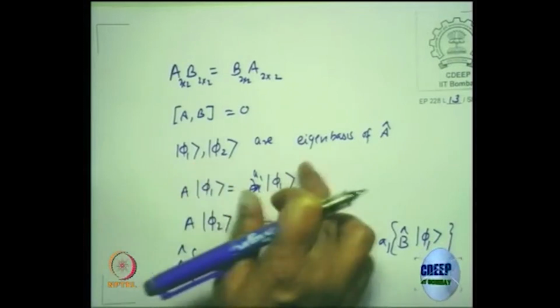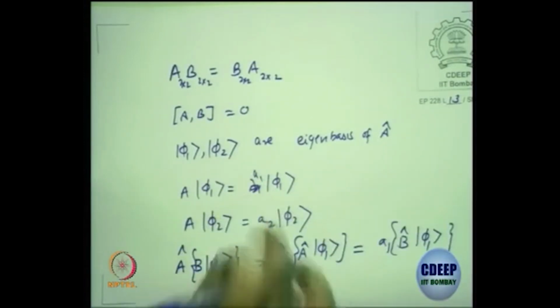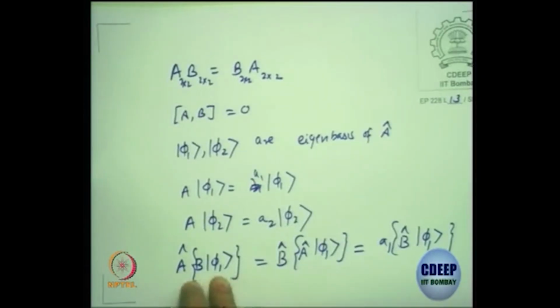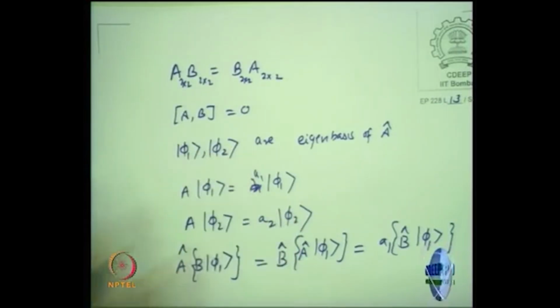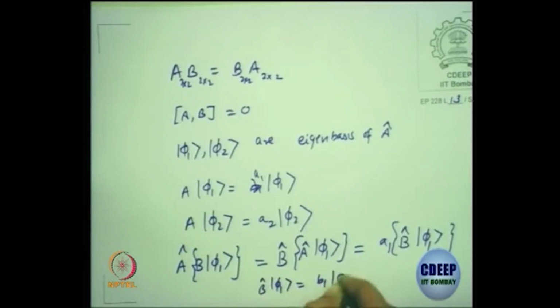Take the basis which is an eigenbasis of A, which is non-degenerate, A1 and A2 not equal, and in the process you find another eigenstate B phi 1, and that means for completeness of this two-dimensional linear vector space, B phi 1 should be proportional to phi 1, or equivalently B operator on phi 1 is some B1 times phi 1.